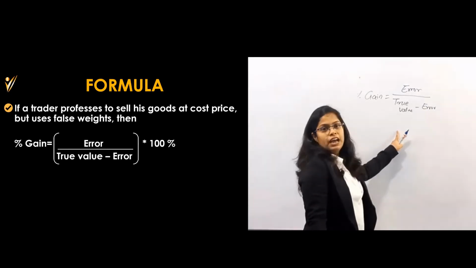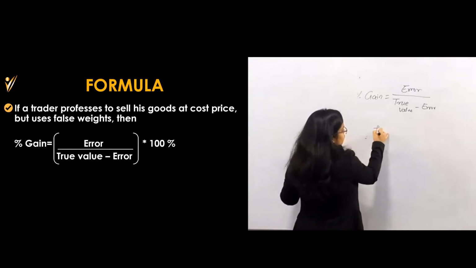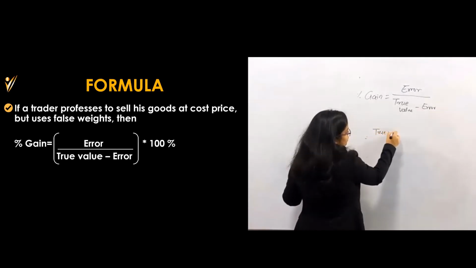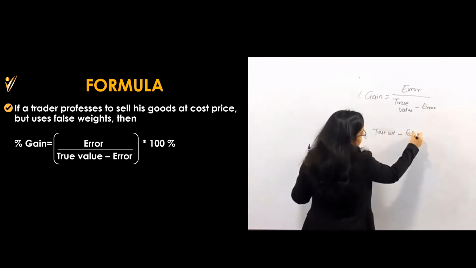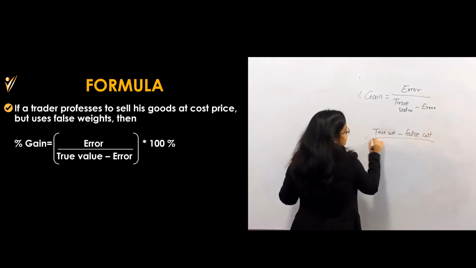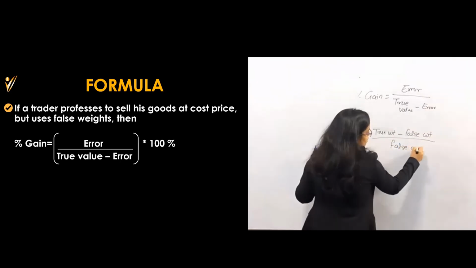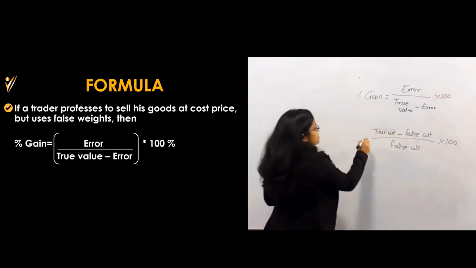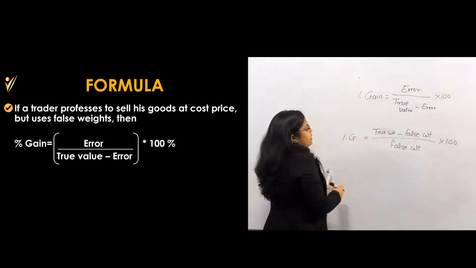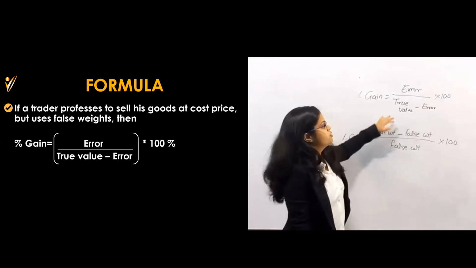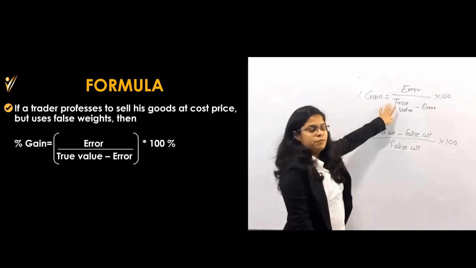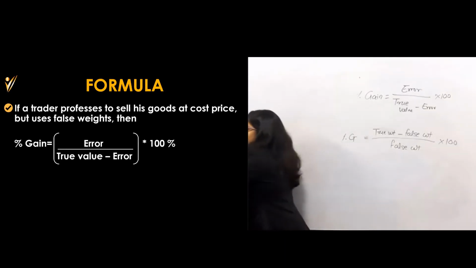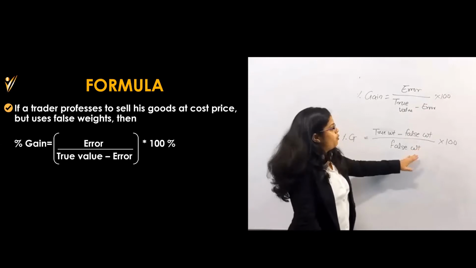Or for this formula, you can write true weight minus false weight, because true weight is always more. True weight minus false weight divided by false weight into 100. This formula is the same, working the same. You will observe this is nothing but the same formula. Actually this is better for me, and this is what you will see in the books. But I use this one because it is more logical, and this will work better. So both formulas are the same.